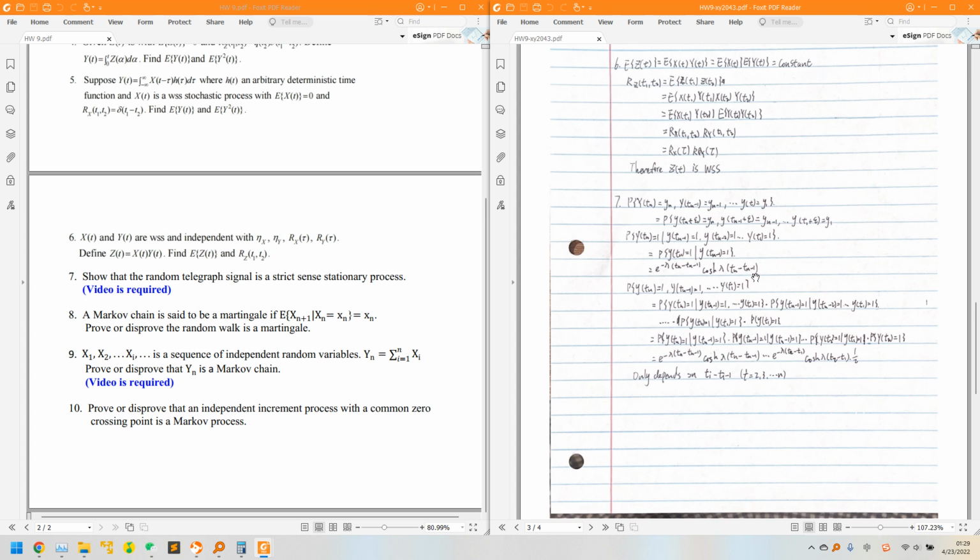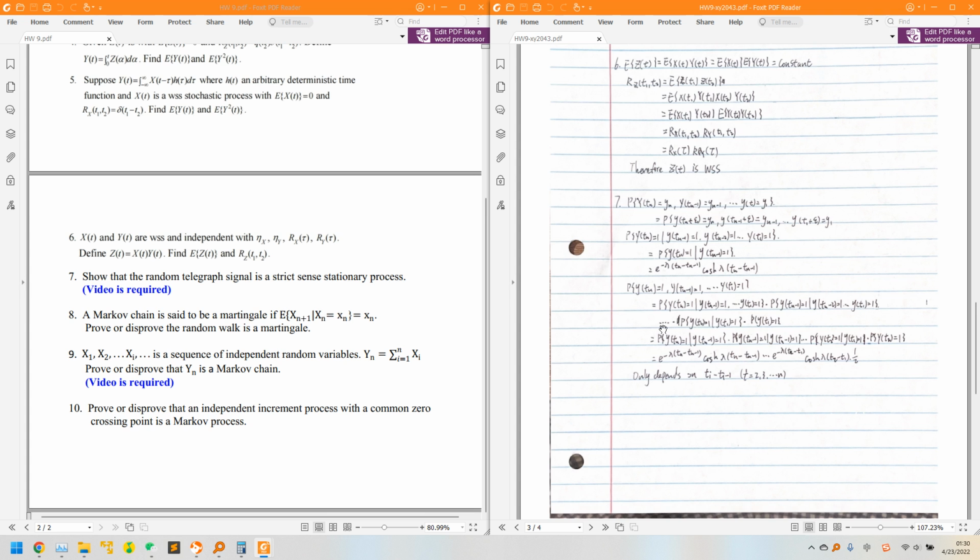We can write that probability in this form, and we combine these two together, and we can get that it equals the probability of y of tn equals 1, given that y of tn minus 1 equals 1, all the way to y of t1 equals 1, times the probability of y of tn minus 1 equals 1, given that y of tn minus 2 equals 1, all the way to y of t1 equals 1, and there are many such probabilities.